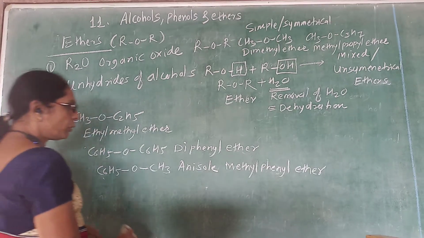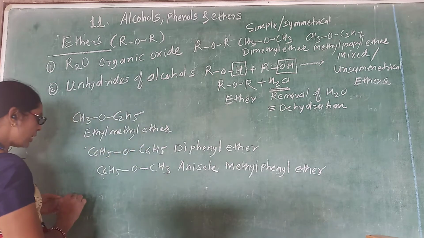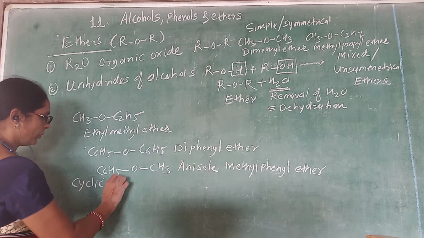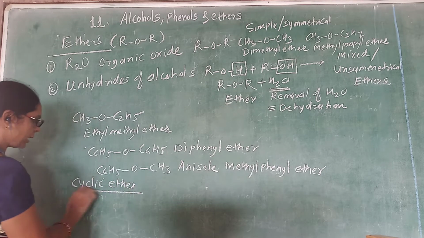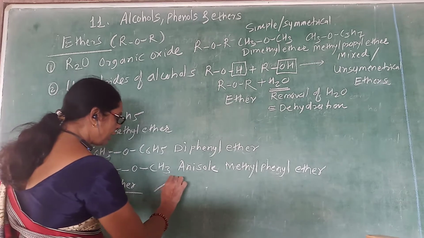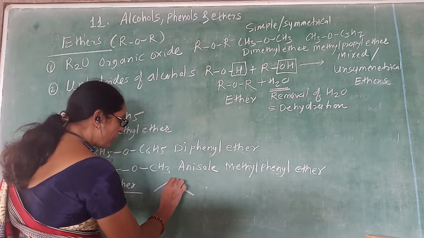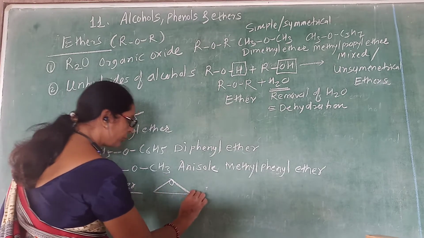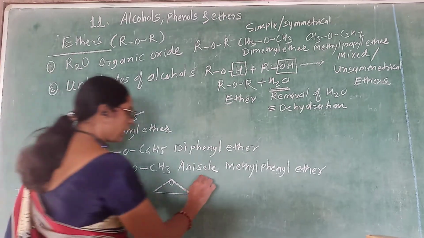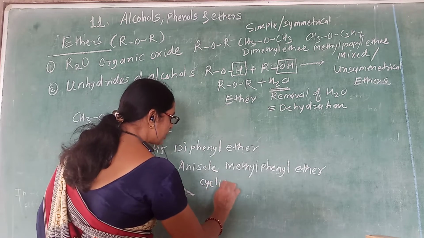One more point is there. The next point is cyclic ethers. The ethers may be cyclic ethers. So what is a cyclic ether? In a cyclic ether, the oxygen of the ether is a part of a ring.